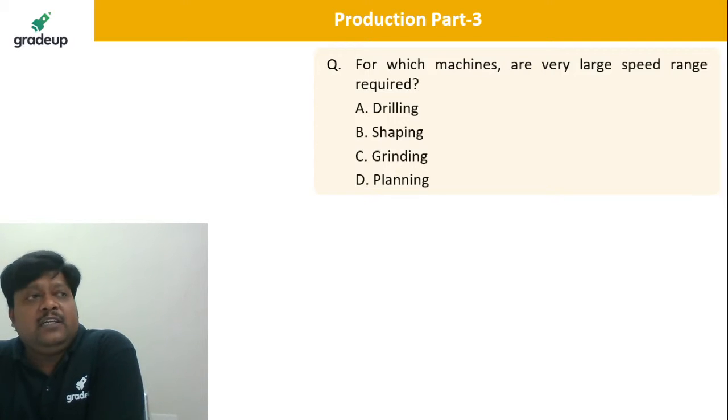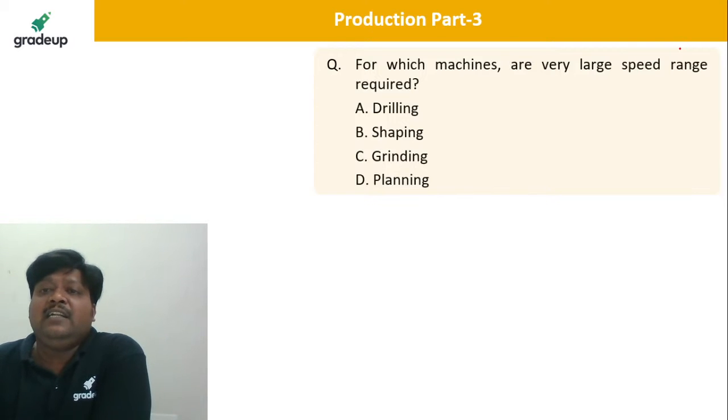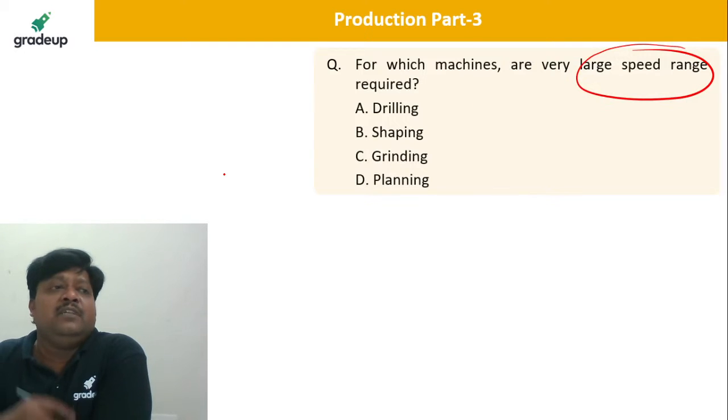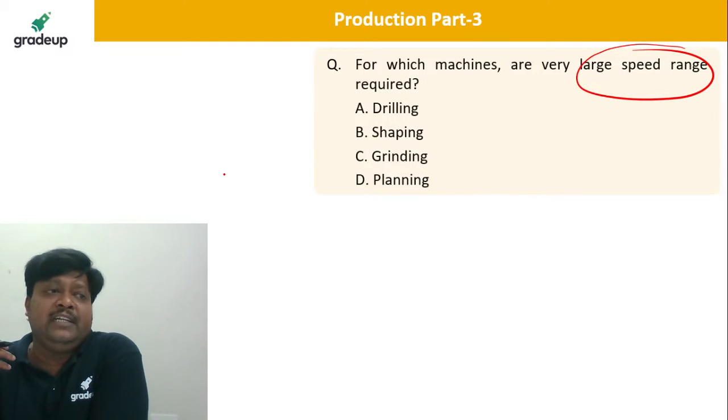Yes. Now tell me the answer for this question. For which machines is a very large speed range required? Now from looking at the options, you will get very clear about them. I am saying that large speed range means maximum to minimum speed, n maximum to n minimum.